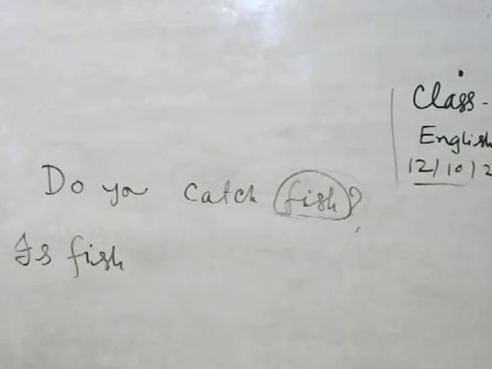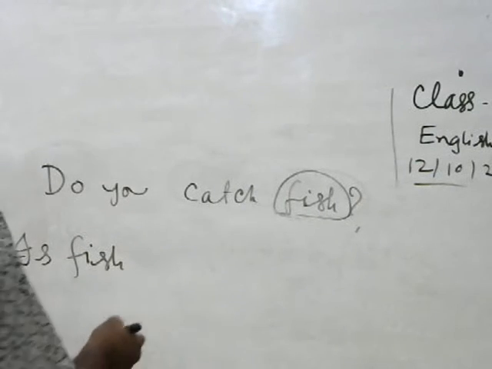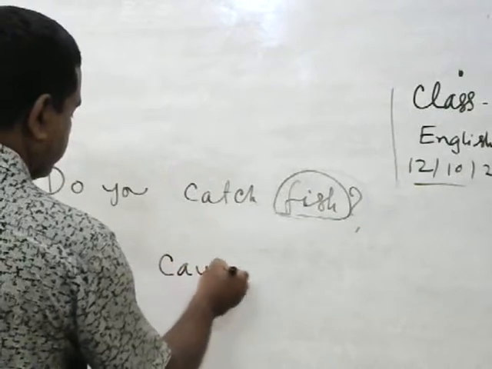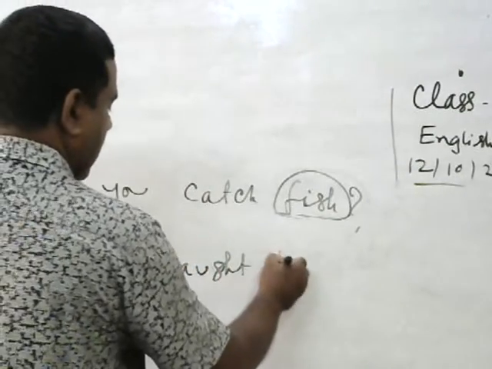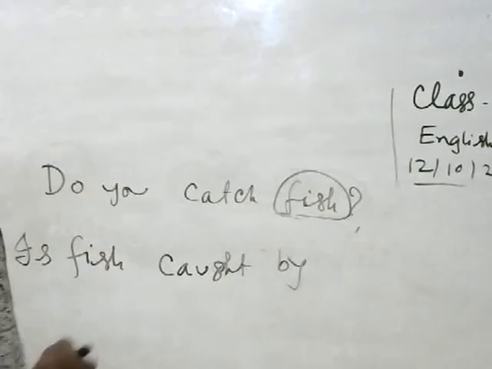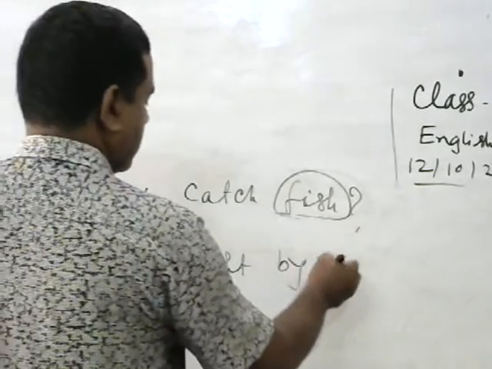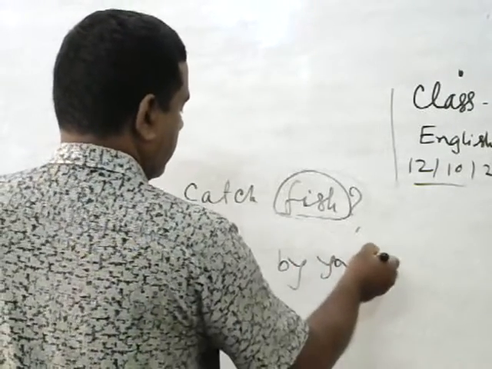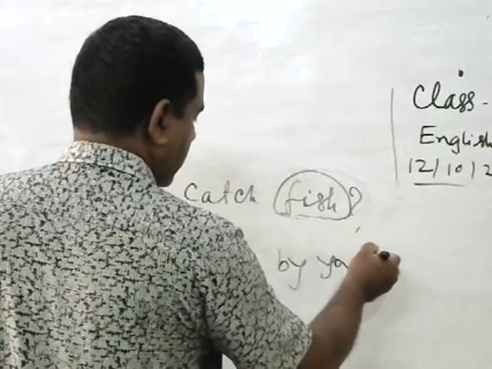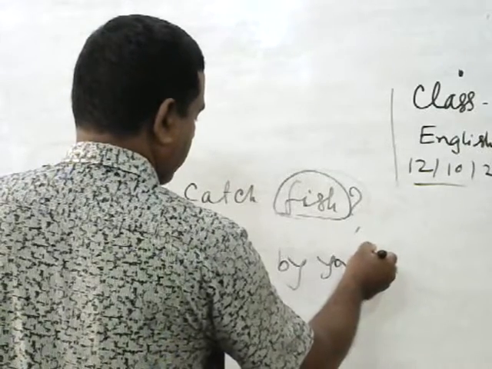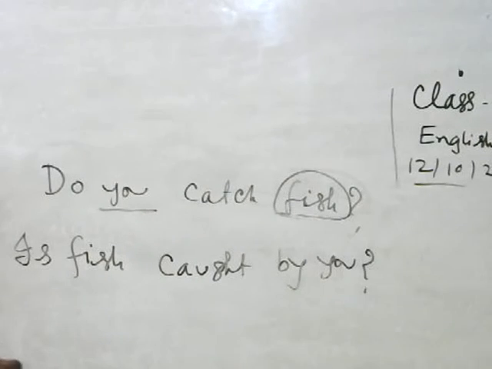Then we have to write the verb's past participle: catch, past participle form, caught. Is fish caught by? Then we have to write the subject. Then we have to give the interrogative question mark.